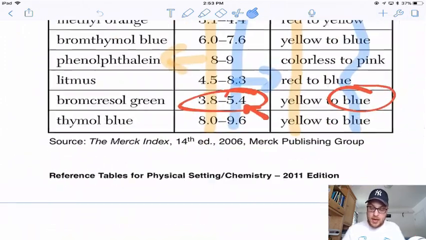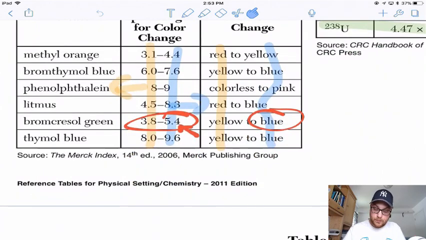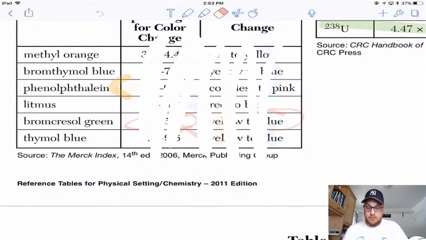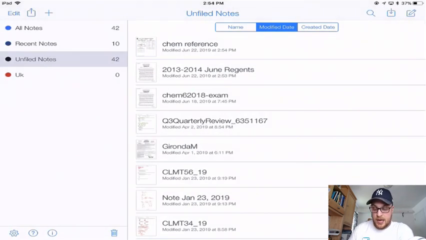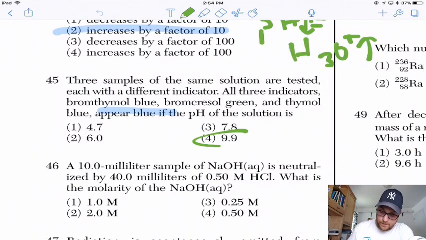So we were looking at bromthymol blue, thymol blue, and bromcresol green. And we wanted each of them to be blue. Blue, blue, blue. Which means at the very least, bromcresol green is blue above 5.4. Bromthymol blue is blue at 7.6 or higher. And thymol blue is blue at 9.6 or higher. So for all of them to be blue, the pH of the solution has to at least be 9.6. Boom.